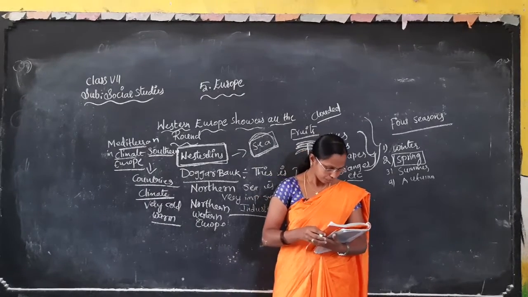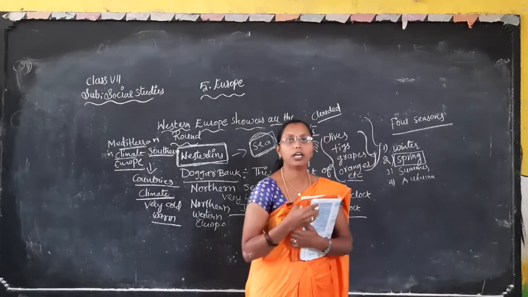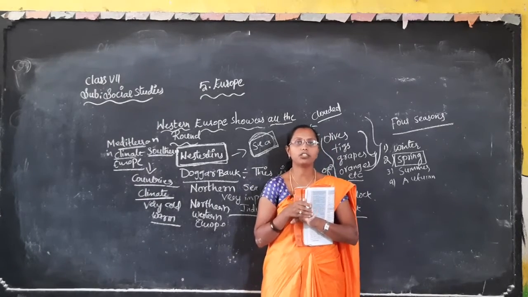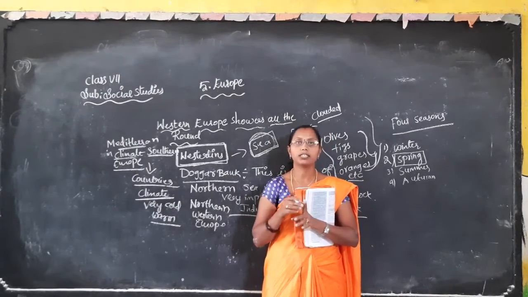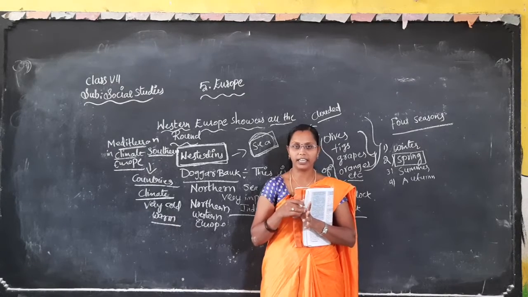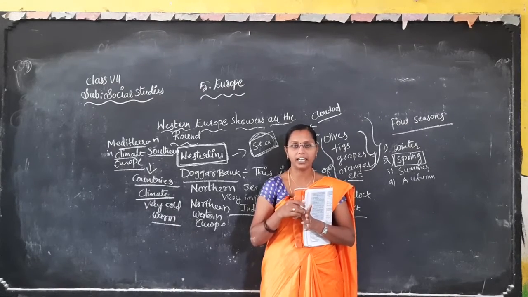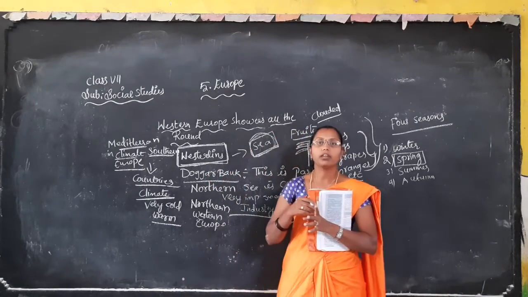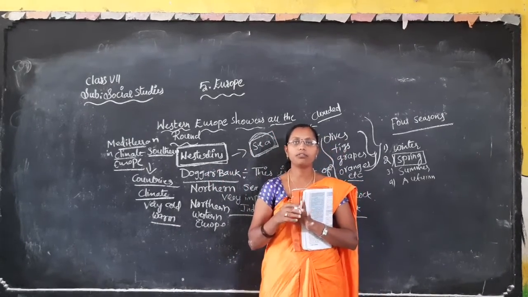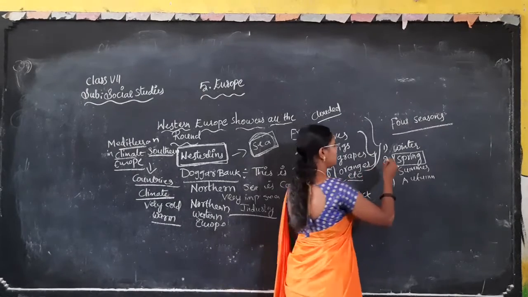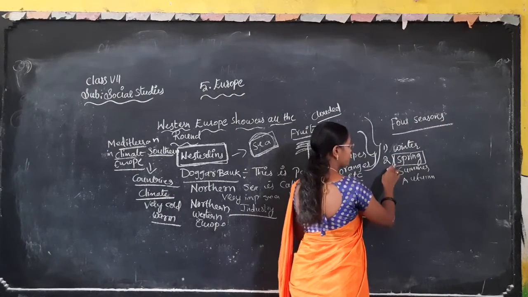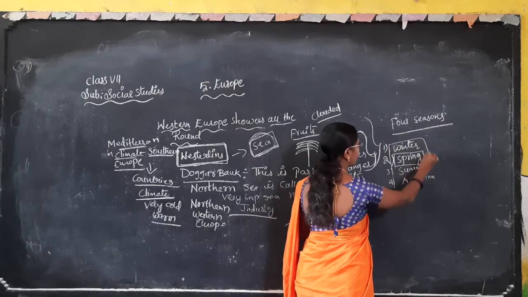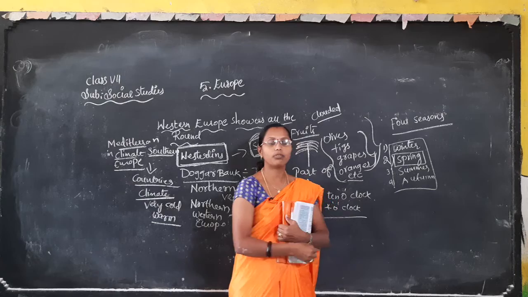Next we can discuss the seasons. In India we have three types of seasons: summer, winter and rainy. But in Europe we can see four types of seasons: winter, spring, summer and autumn.